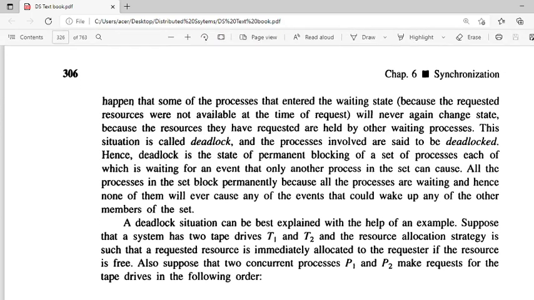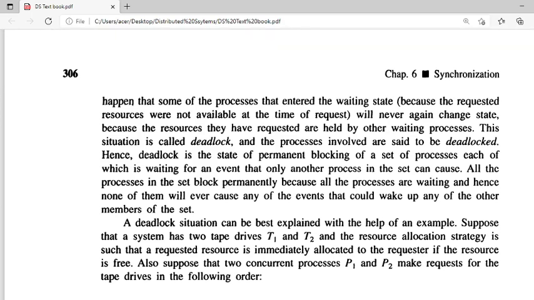So it may happen sometimes that when the resource is not readily available, the processes will enter the waiting queue. Yesterday we saw the ready queue; like that, there will be a queue and they will be in the waiting state. Why will they be in the waiting state?